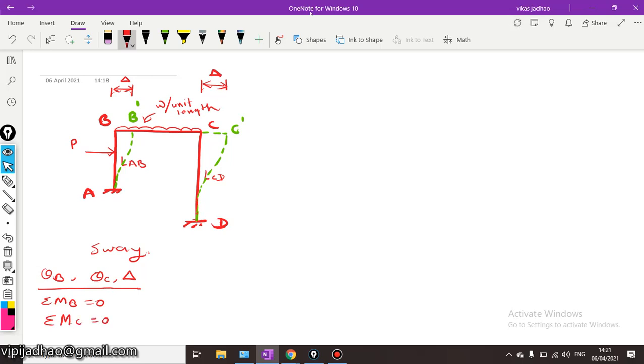But as we have three unknowns, we will need at least three equations of equilibrium for analyzing this type of problem. So we will prepare one additional equation of equilibrium based on the shear condition.